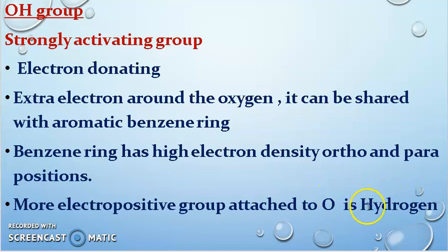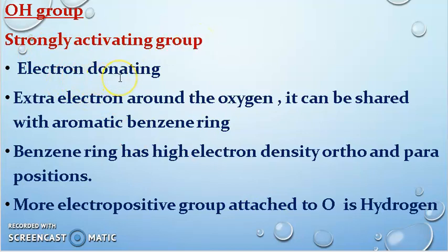The hydrogen is more electropositive, so the OH group is more electropositive, and that is why it is a strongly activating group.